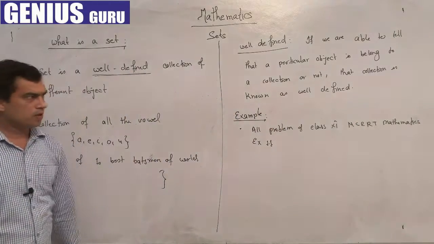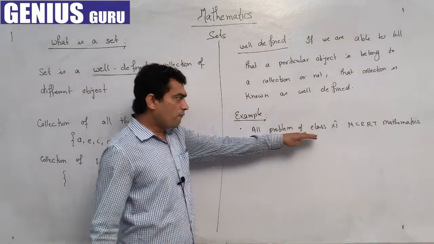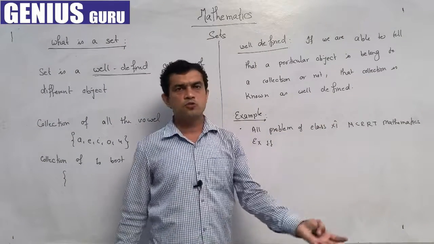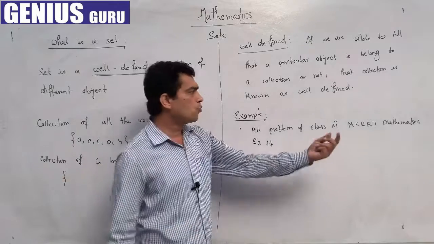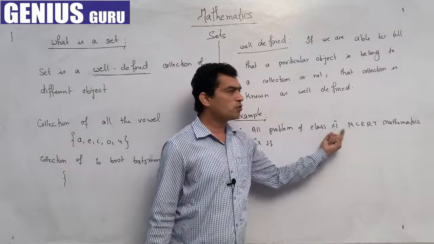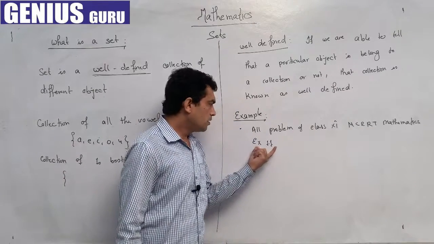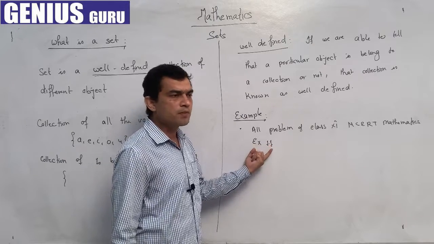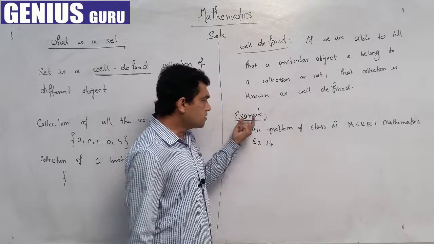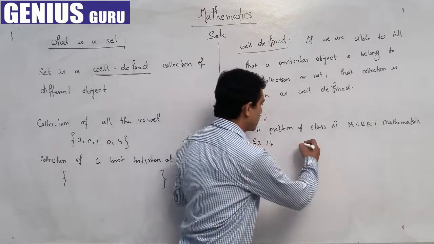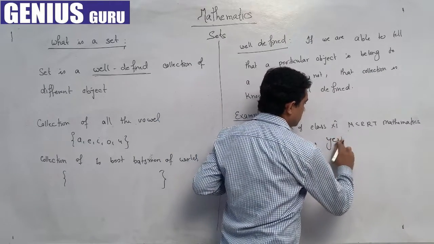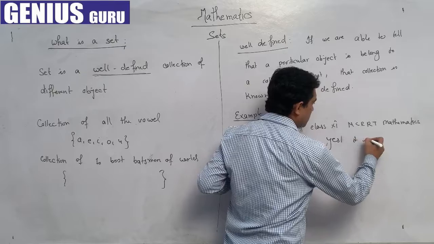Is this a set or not? It is very clear that if I or any other student opens the NCERT mathematics book for class 11th, he or she will get the exact same number of questions. That means this collection is well defined, so it is a set.